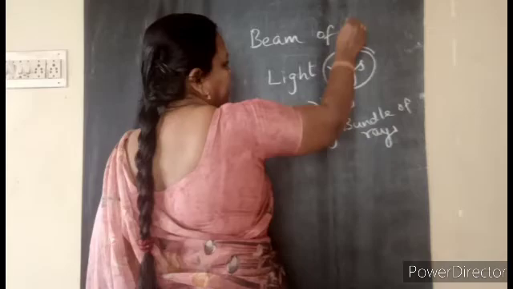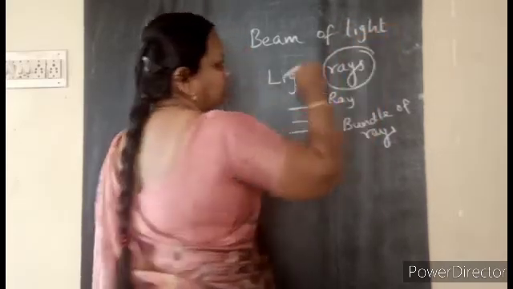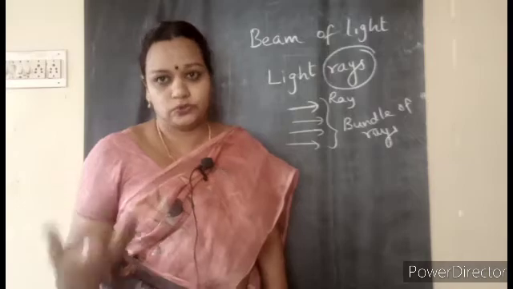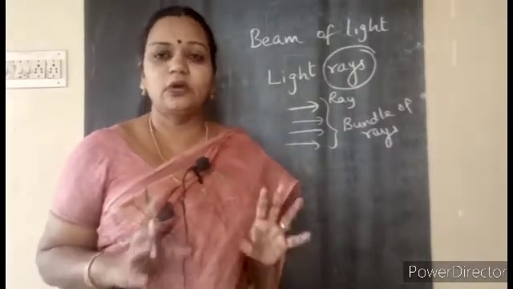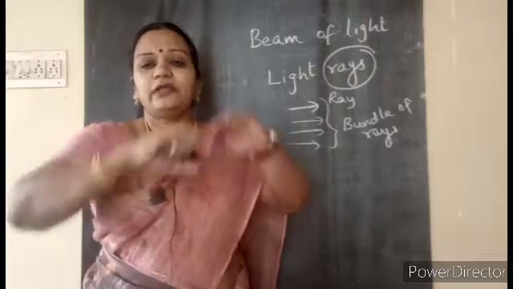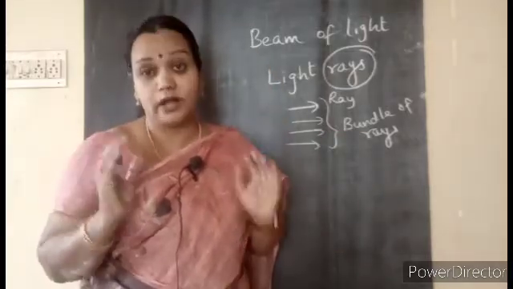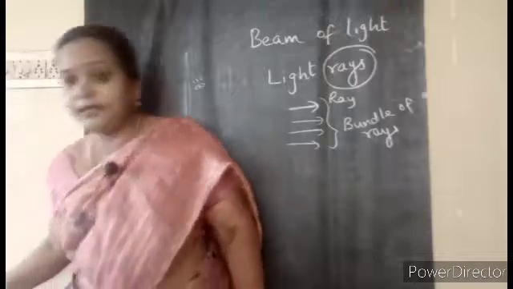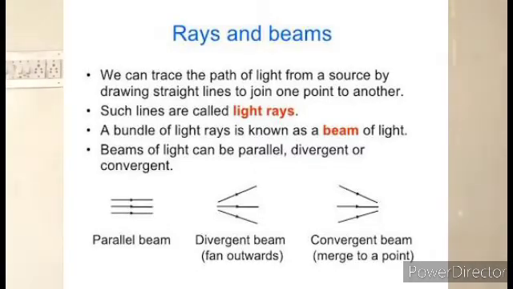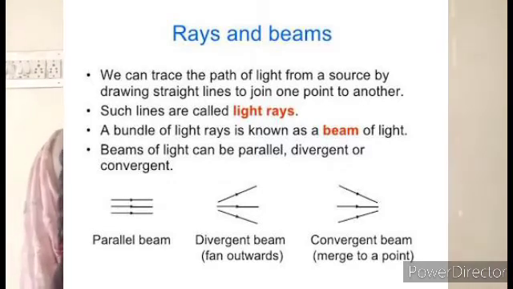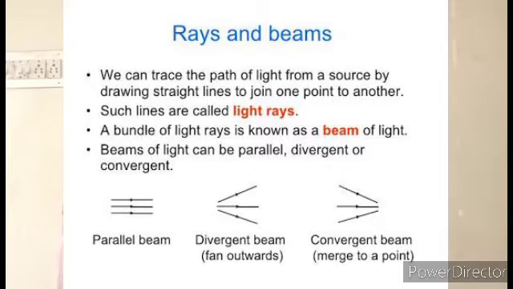A beam of light means that many rays are emitted from the source. Generally, when you say light, it means it has a bundle of rays, that is the beam of light. So this beam of light can travel parallel, sometimes they will converge, sometimes they will diverge. That is what we are going to get a glimpse of, then we will compare. Why I am saying this, I will tell you.